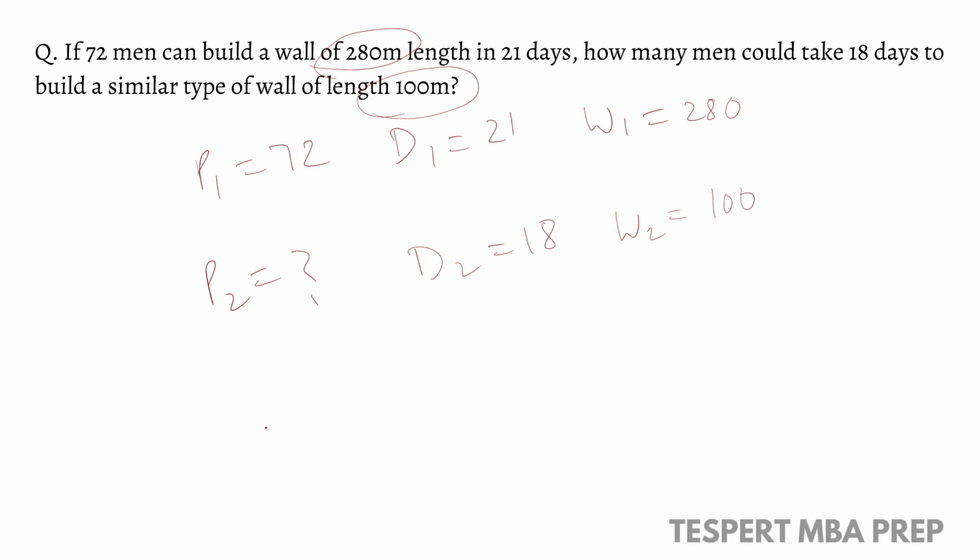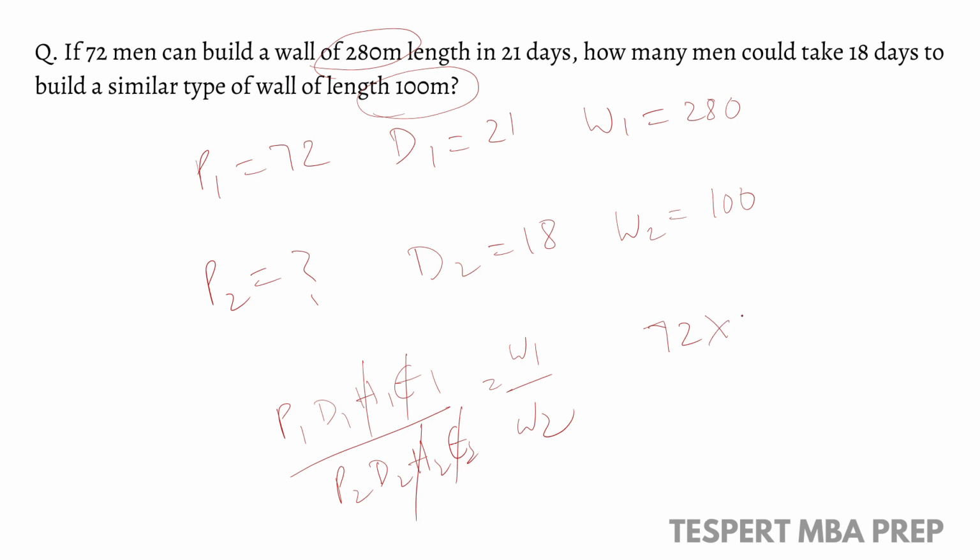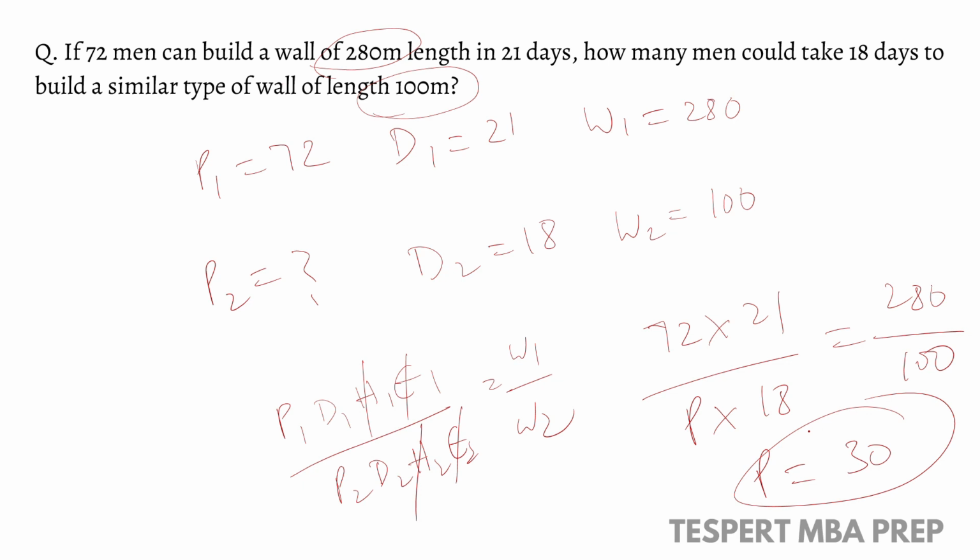So what's the formula? As efficiency is not given, ignore this. Number of hours are also not given, so ignore this, and we are left with P, D and W. So 72 into 21 by, we do not know the number of persons in the second case, so let it be P, and number of days is 18, is equal to 280 by 100. So calculate this, you will get number of persons as 30, right?